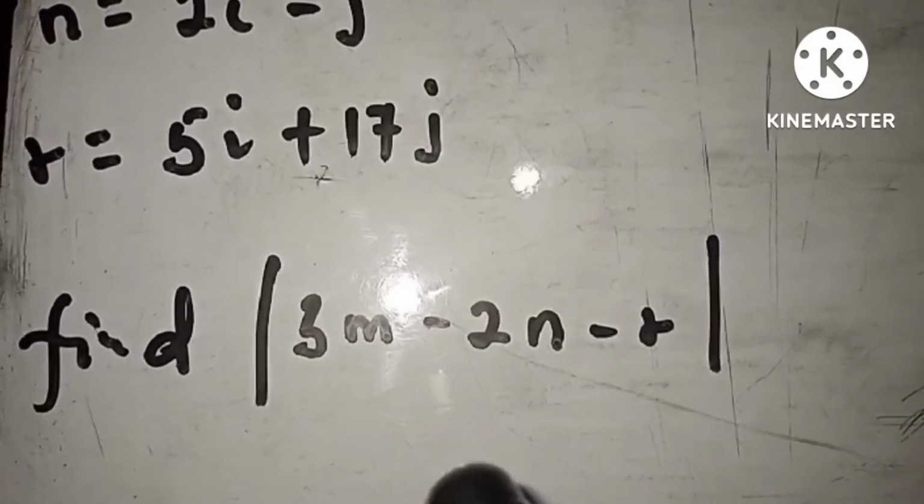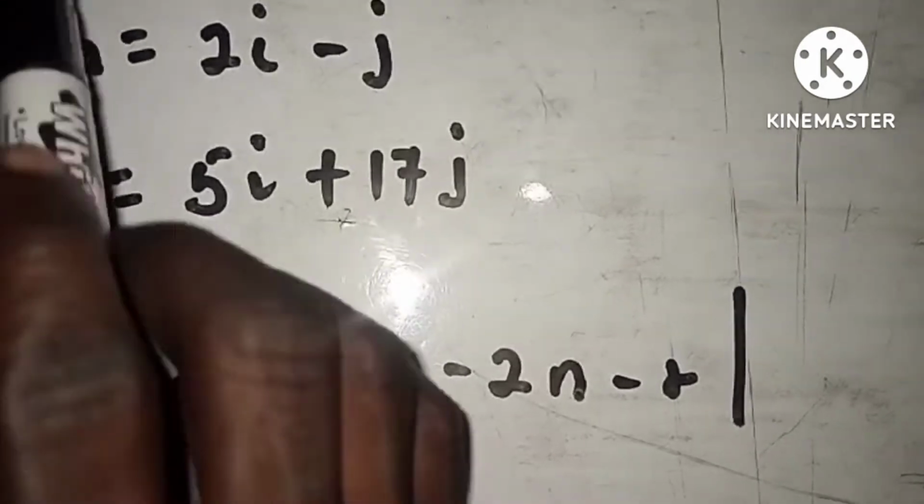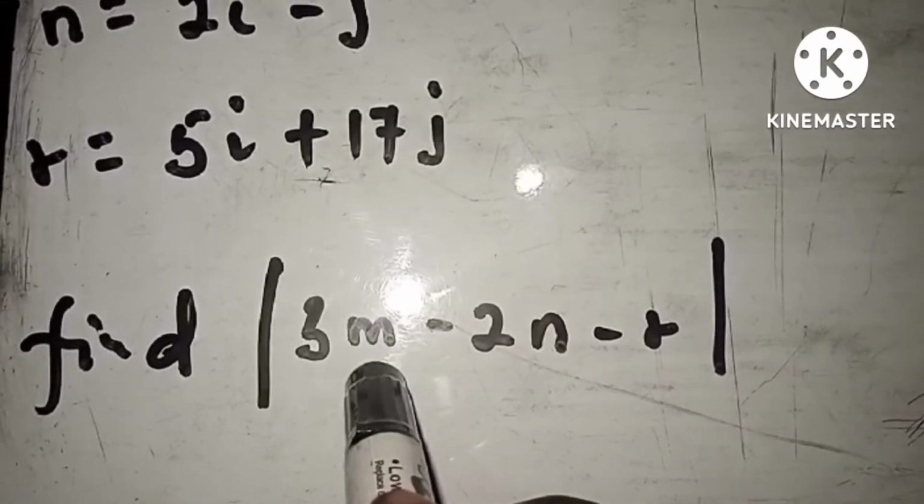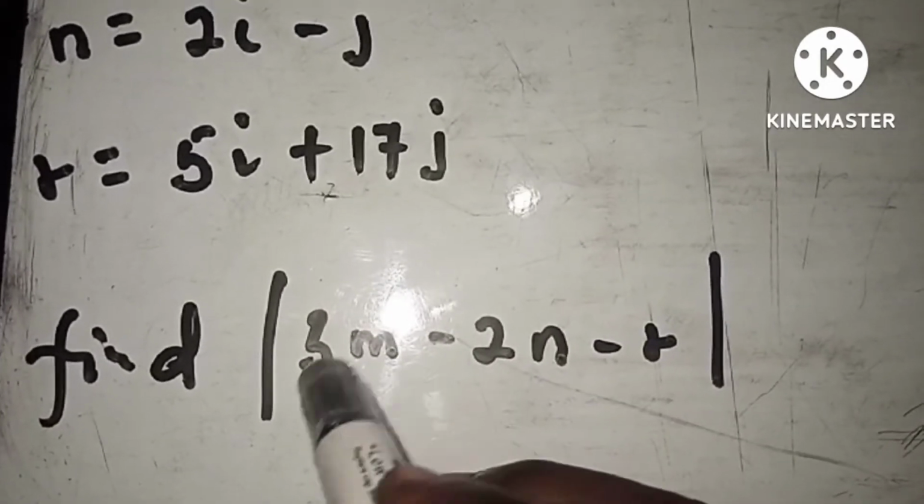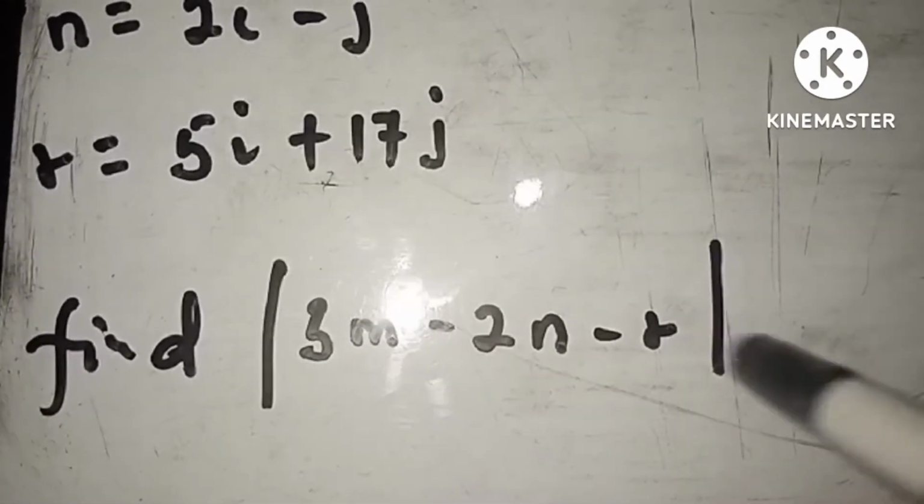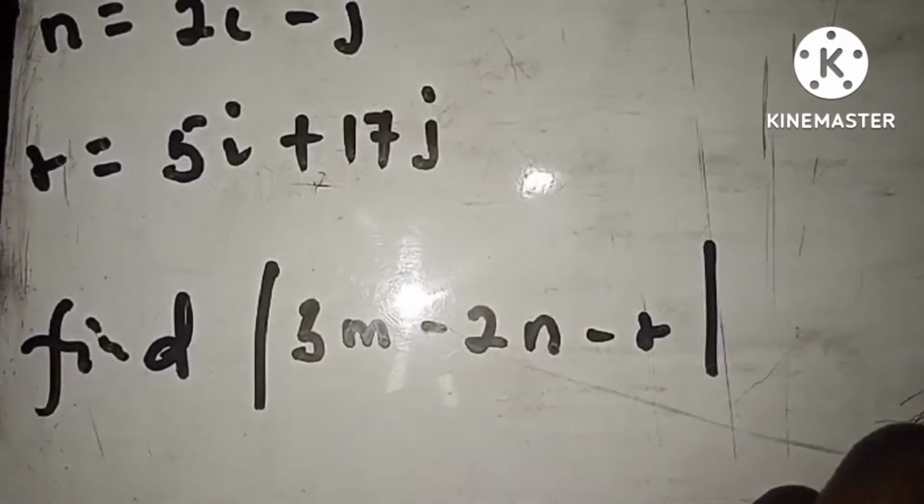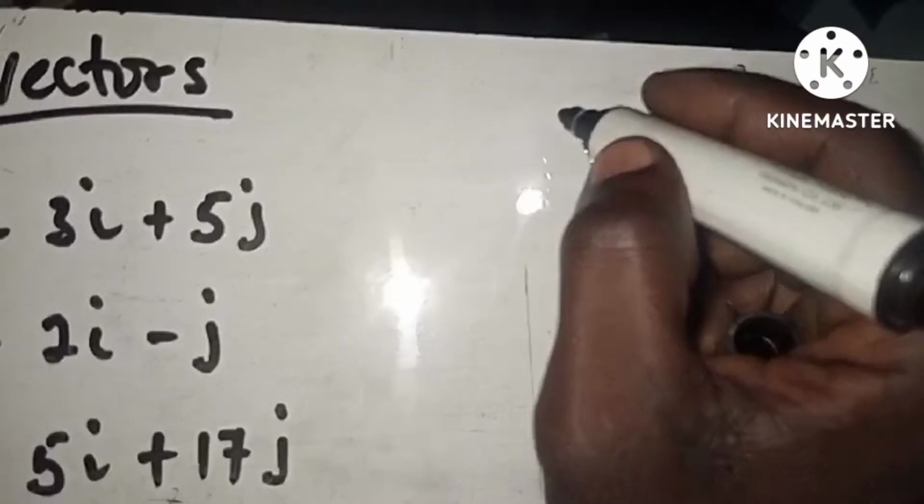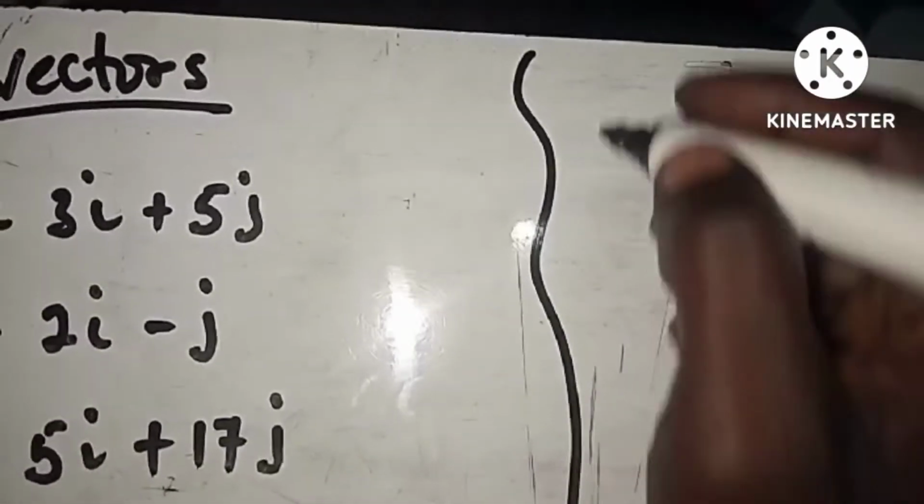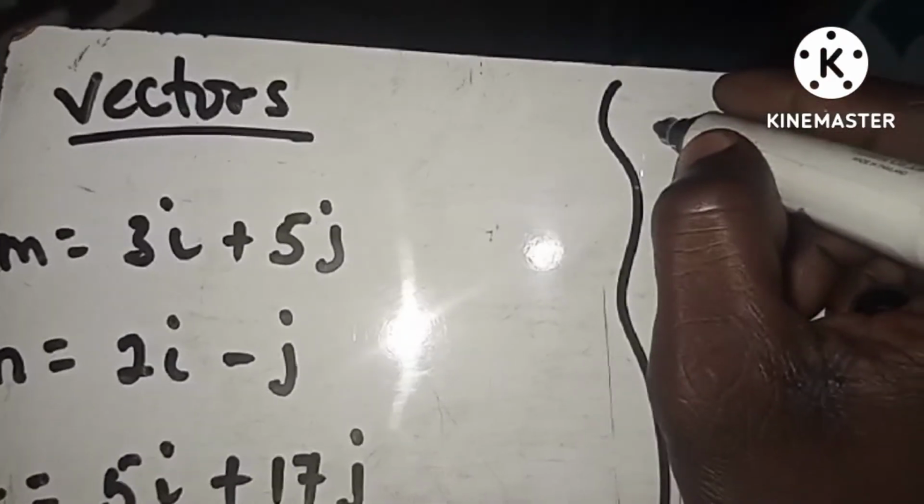First of all, you can see that M is not alone. There's a 3 attached to the M here, and a negative 2 attached to the N. So you have to make sure that you find these before you apply the distance formula. So 3M here is going to be 3 multiplied by M.